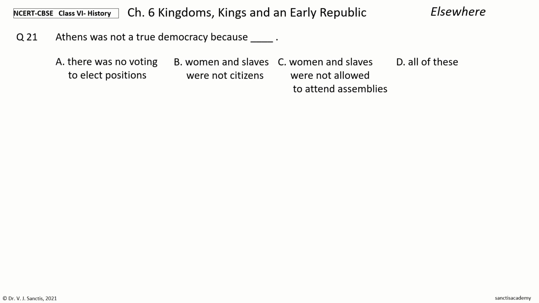Your time to choose. And the answer is all of these. So, Athens was not a true democracy because there was no voting to elect positions, women and slaves were not citizens, women and slaves were not allowed to attend assemblies.